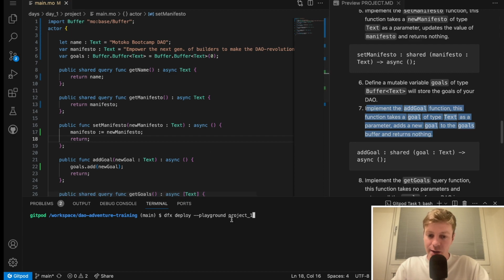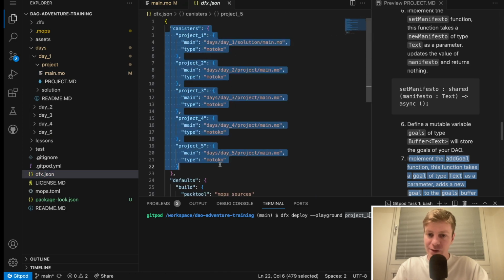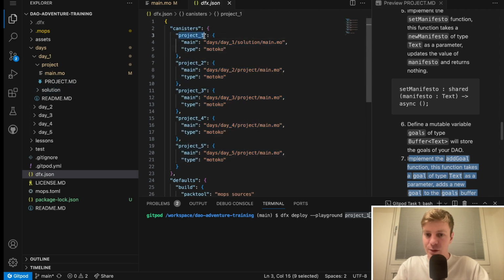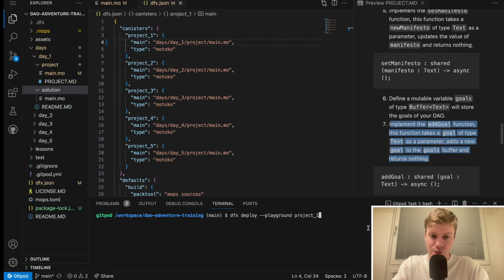If you want to know where this name comes from, this is because of the dfx.json that is specified here. Here we have the list of the canisters contained in this project, in this repository. And so the first one is project 1. I specify where the main file is located and that the type is Motoko. And so the main file is located in days, day 1, solution, main.mo. It should be project main.mo. So that will be corrected directly by a pull request.